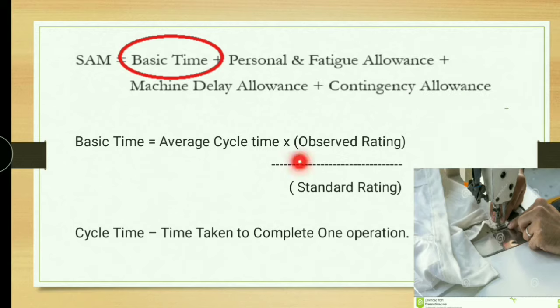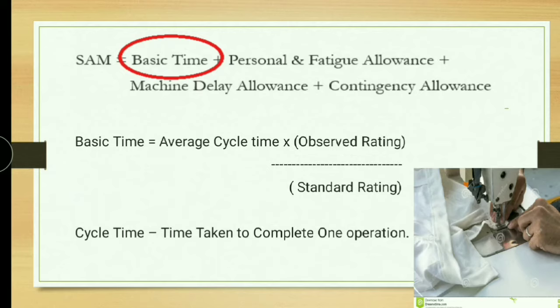Now we will discuss observed rating. What does observed rating mean? Different operators have different skill sets, work at different speeds and make different effort at different times.